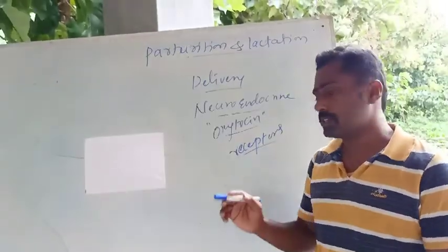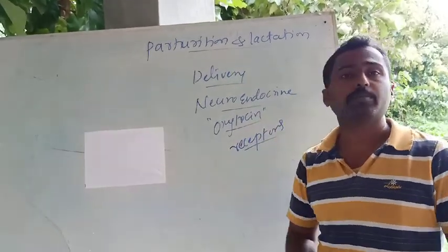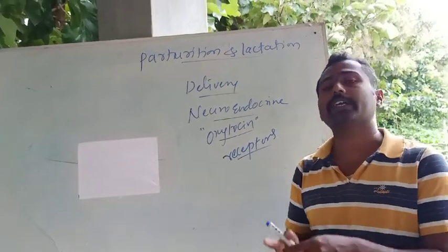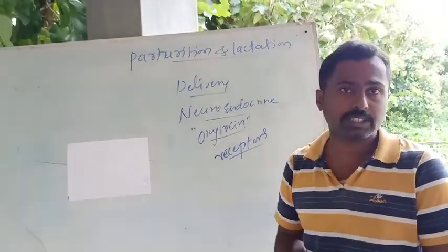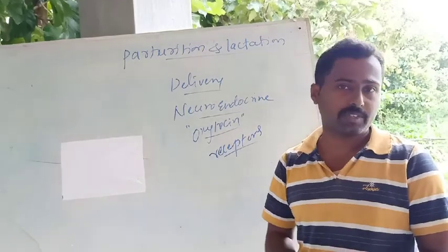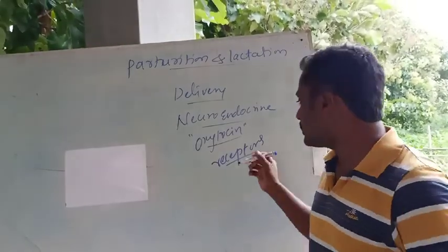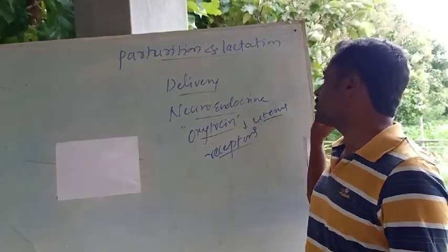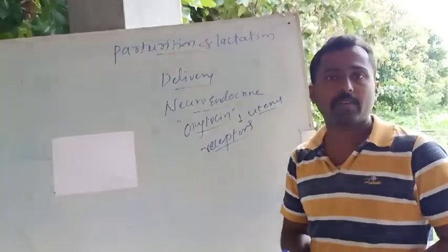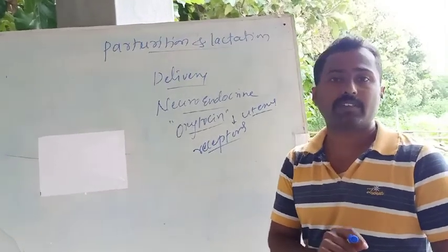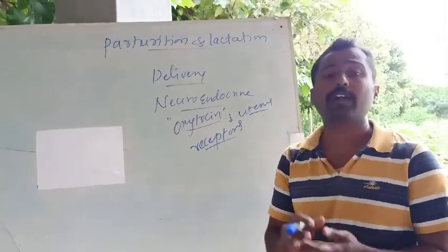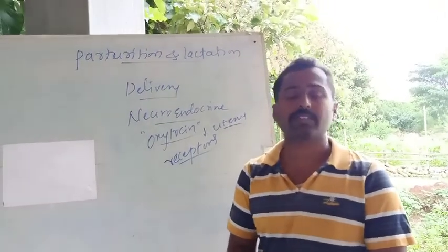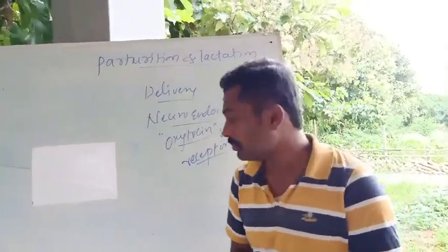Just remember, the fully developed fetus and the placenta together send a signal for parturition, where it causes mild uterine contraction. That is recognized by the nervous system. At that time, oxytocin receptors are produced in the uterus. This concept is very important for your examination. Fetal ejection reflex doesn't take place without oxytocin, or normal parturition doesn't take place without oxytocin. Give reason or justify, such kinds of questions will be asked in the examination.